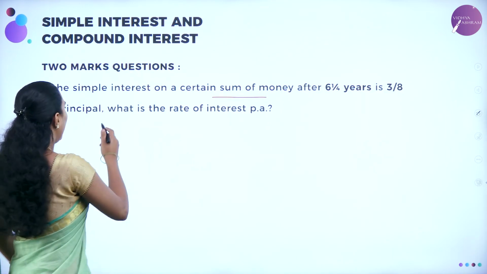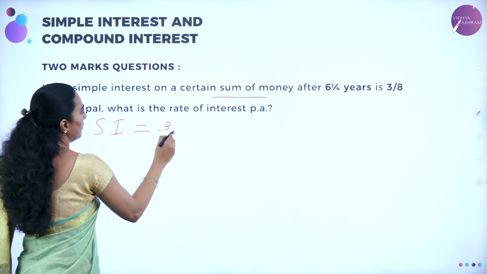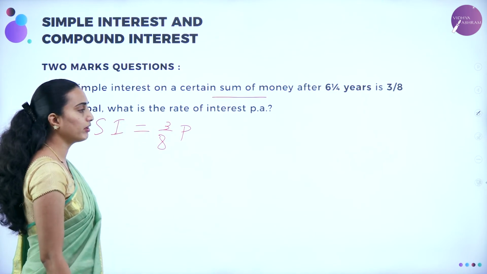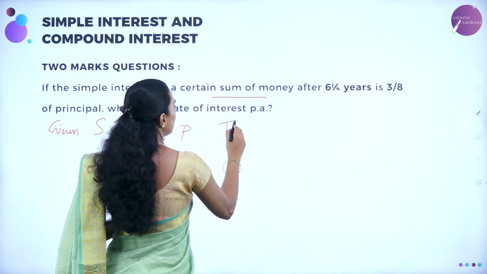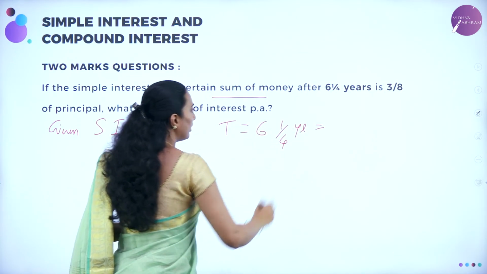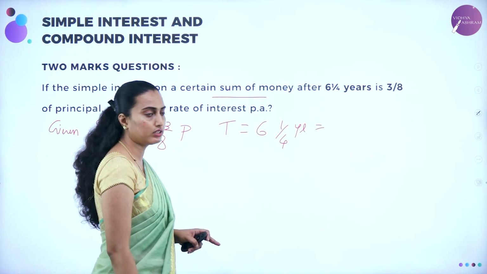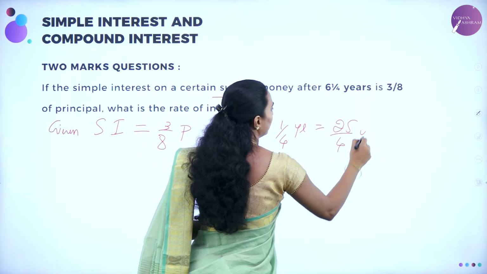Therefore, SI they have given as 3/8 of the principal amount, right? And how many years have they given? After 1/4 year. Therefore, T is equal to 1/4 year. Let me convert this: 6 4s are 24, 24 plus 1 is 25, so 25 divided by 4 year, right?